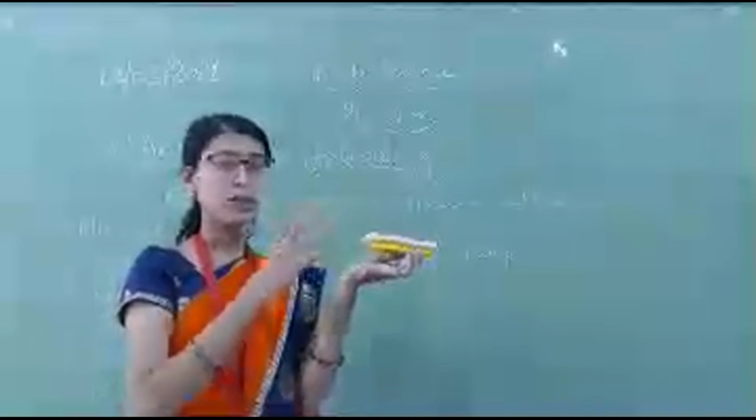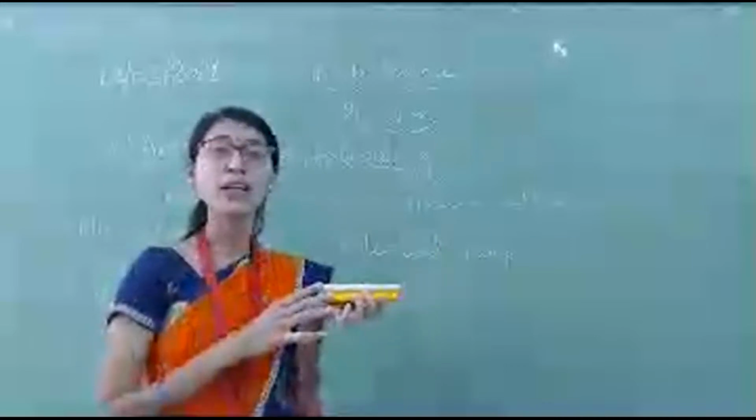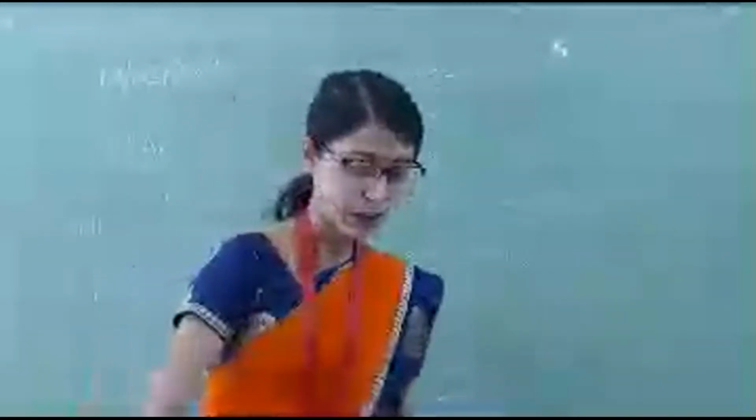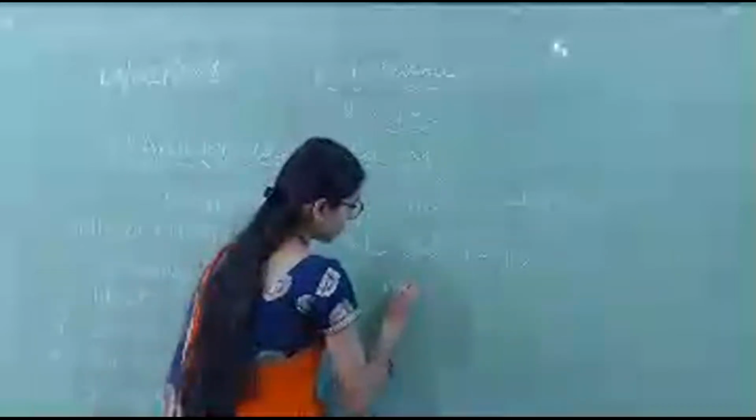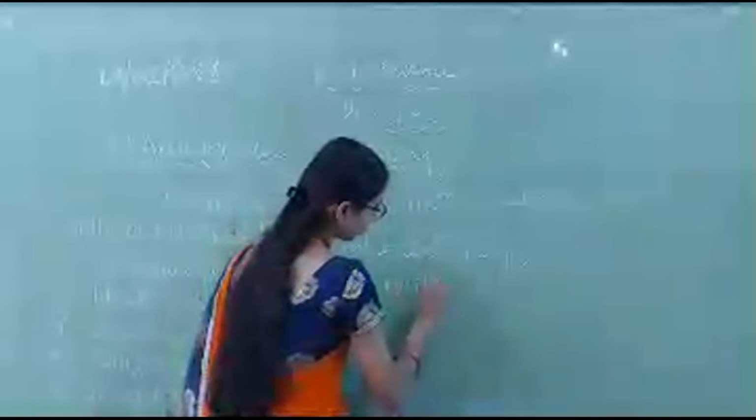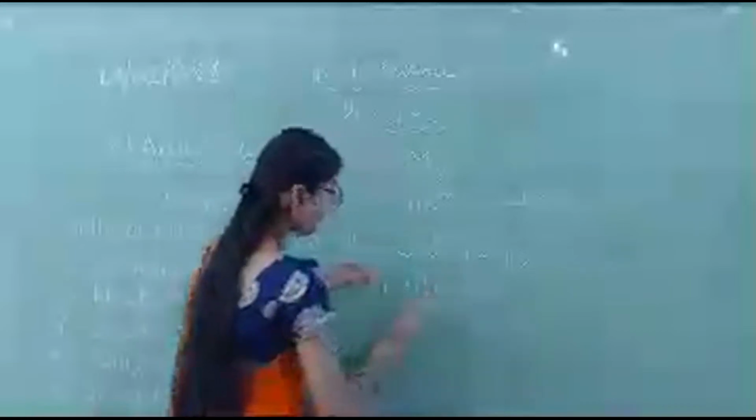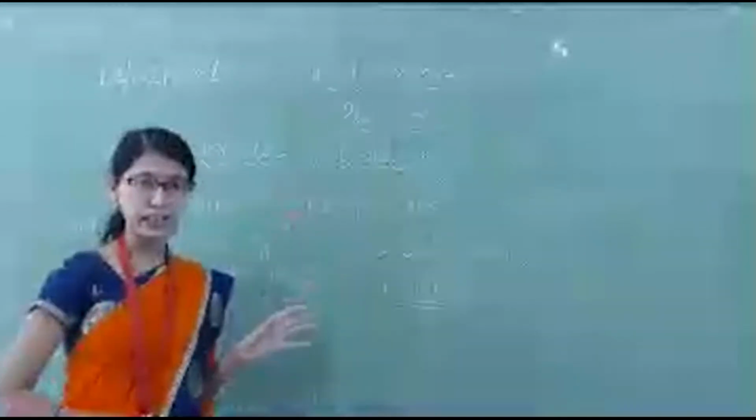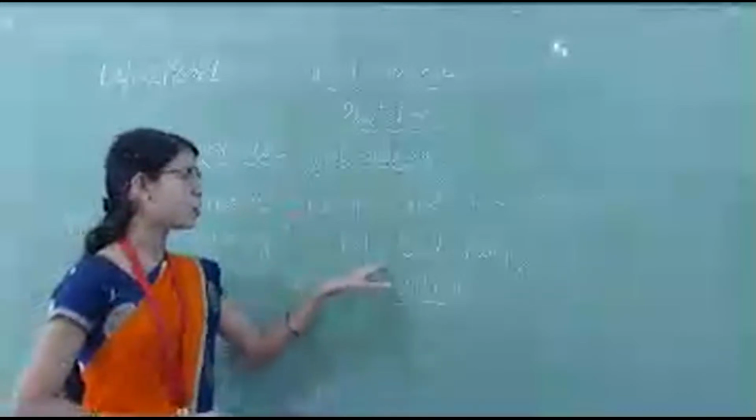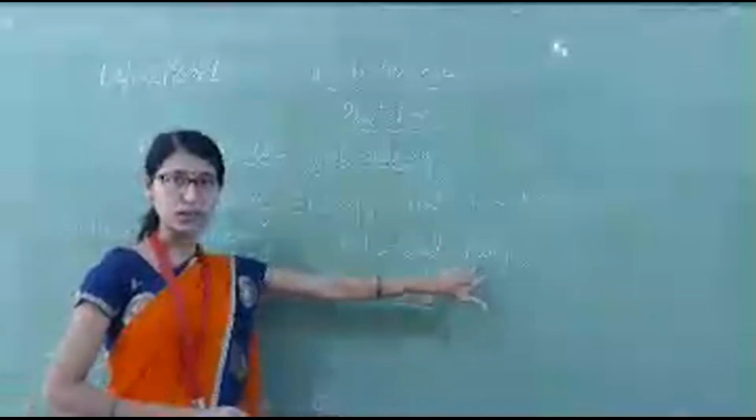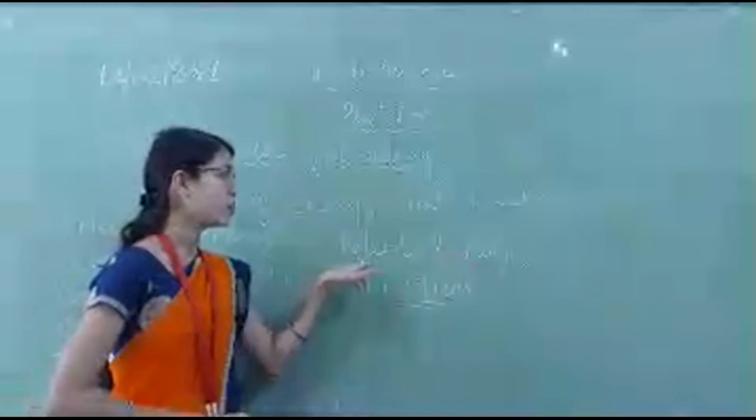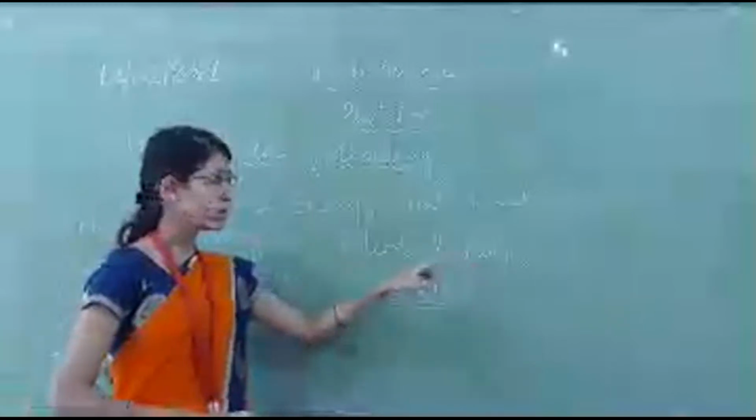It means some objects get energy due to their position. Then we call it what? Potential energy. How? Due to its position. Due to its position, some objects get energy, and that energy we call potential energy. Okay? What are we saying? Potential energy. Next, kinetic energy.